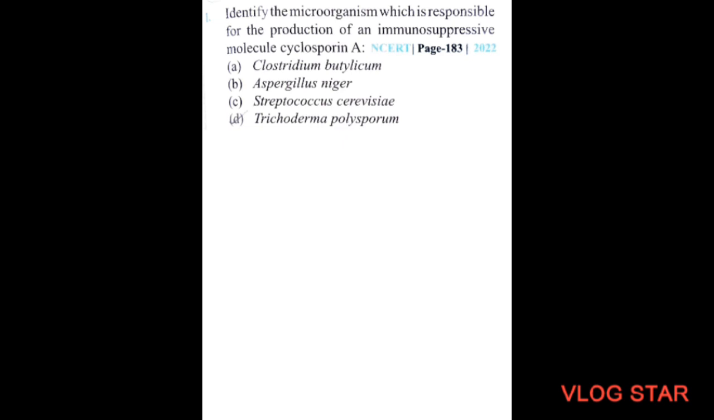So let's start. 1. Identify the microorganism which is responsible for the production of an immunosuppressive molecule cyclosporin A, which came in NEET 2022. Options: Clostridium botulinum, Aspergillus niger, Saccharomyces cerevisiae, Trichoderma polysporum. So the correct option will be Trichoderma polysporum. Next question.